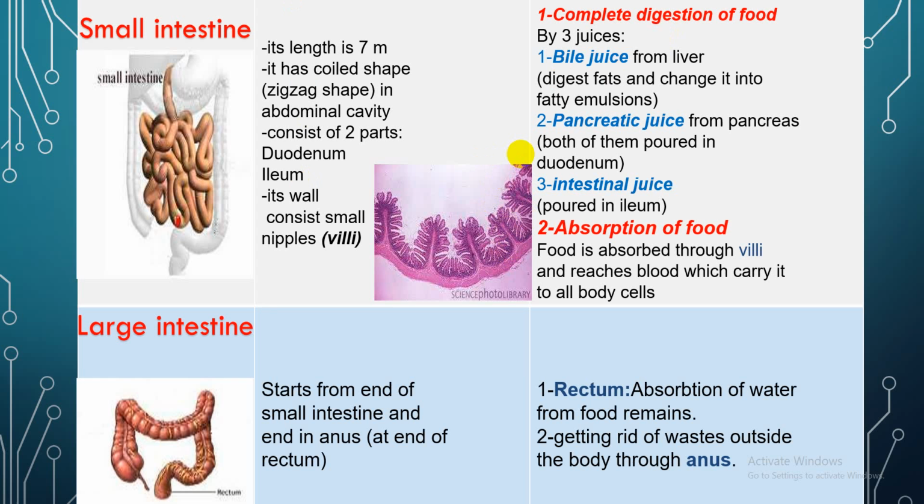The last part is the large intestine. Its structure starts from the end of the small intestine and ends at the anus. What is the function of the large intestine? The rectum in the large intestine absorbs water from food remains. Number 2, getting rid of wastes outside the body through the anus. I can eject wastes from the anus.